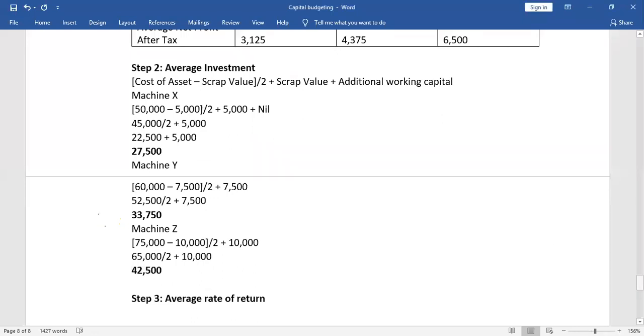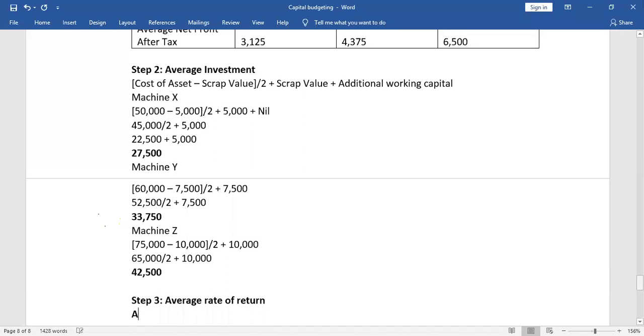Step 1, that is average net profit after tax, divide by our second step, average investment.